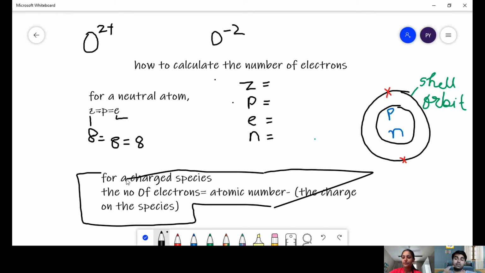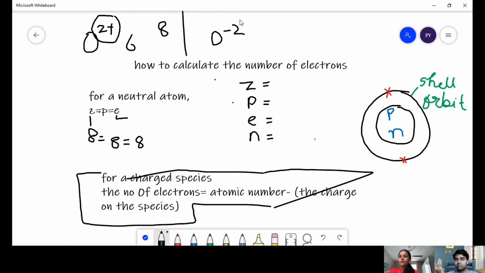In the first case, you said that it is 6, right? Ideally, how many electrons should have been there for oxygen? It should have been 8 electrons. So how many electrons are missing in O2+? The plus charge indicates that it has lost that many electrons.